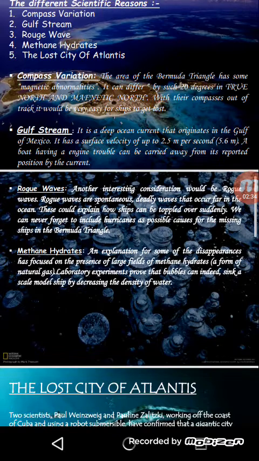Rogue waves. Another interesting consideration is rogue waves. Rogue waves are spontaneous, deadly waves that occur in the ocean. This would explain how ships can be toppled over suddenly. We can never forget to include hurricanes as a possible cause for the missing ships in the Bermuda Triangle.